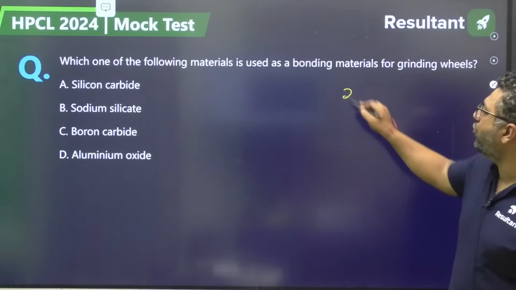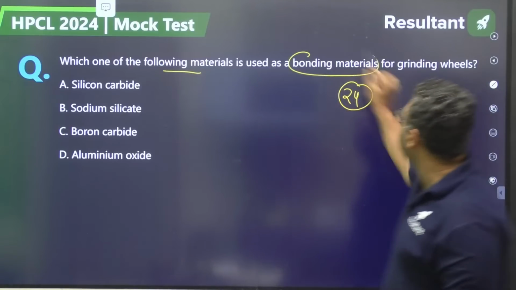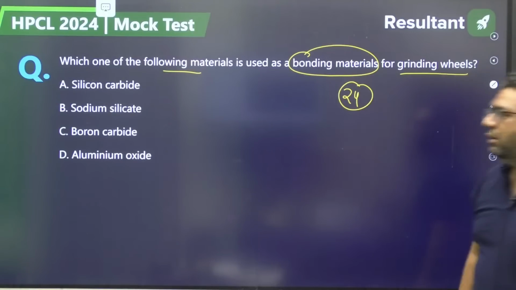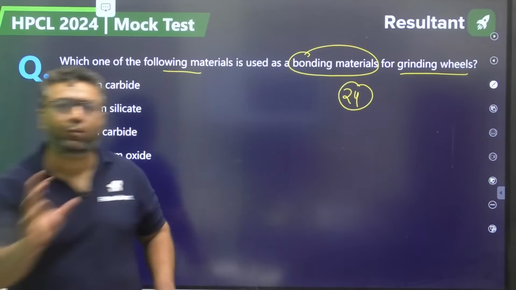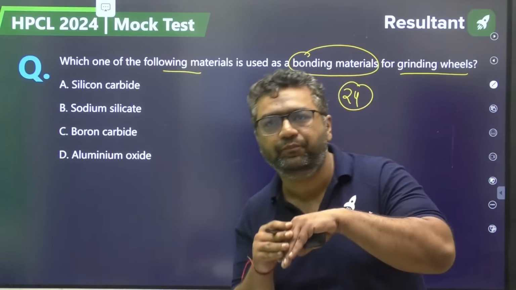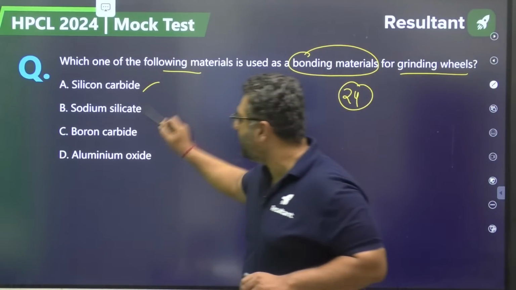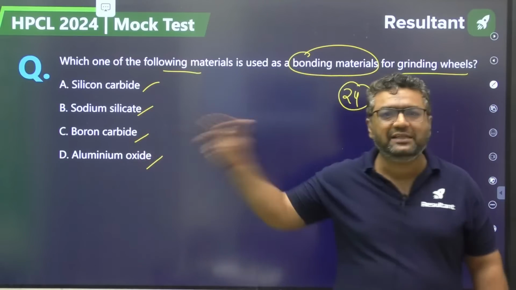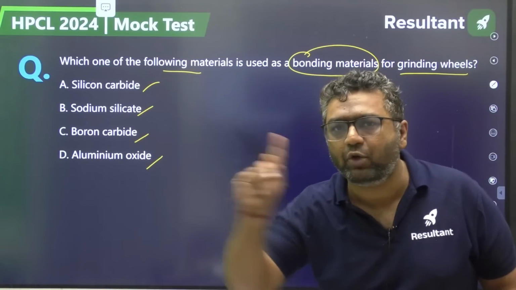Moving to question number 24. Which one of the following materials is used as a bonding material for a grinding wheel? Bonding material. Dear, one is grit material, the other is bonding material, by which the grits are going to be joined on the grinding wheel. Okay, so you can see silicon carbide, sodium silicate, boron carbide, aluminium oxide. Out of these, three are the grit materials, and only one is the bonding material.